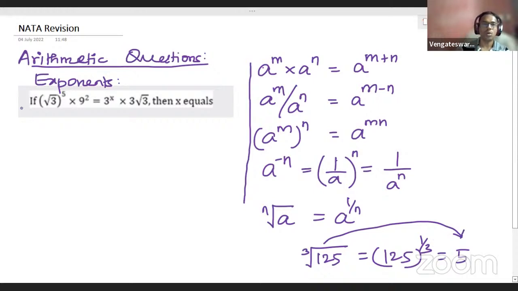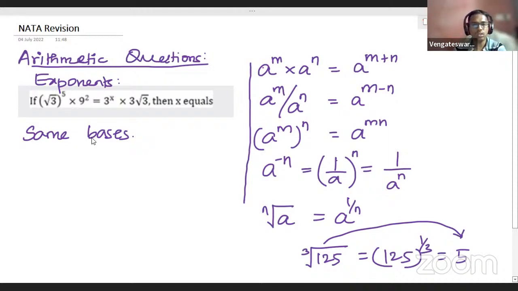Now we will come back to our problem, because our problem is also dealing with all these kinds of operations. And how to approach this kind of problem? The first thing is you have to rewrite with the same base. Whenever you get an exponent problem, try to rewrite this expression using the same base. I mean, the base value should be same. Now look at our question. Here we have root 3 power 5 into 9 power 2 equals 3 power x into 3 root 3. So shall we write everything in terms of threes? We can do that, right?